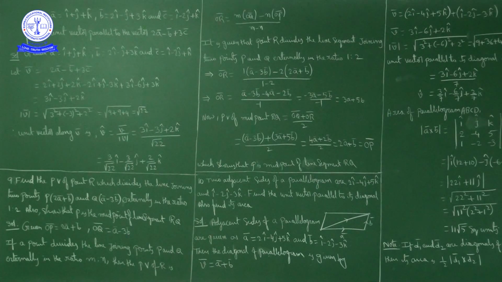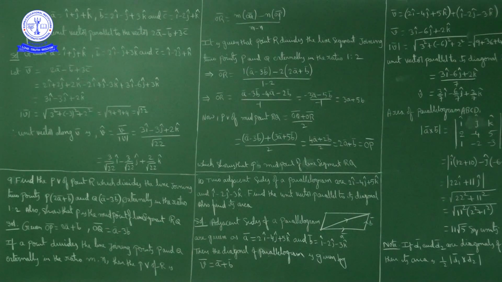First of all, calculate the vector. Let it be v bar, which is equal to 2a bar minus b bar plus 3c bar. First you calculate this vector, and a unit vector is the vector divided by its magnitude. Given a bar is i cap plus j cap plus k cap, vector b bar is 2i cap minus j cap plus 3k cap, vector c bar is i cap minus 2j cap plus k cap. Let v bar be 2a bar minus b bar plus 3c bar.